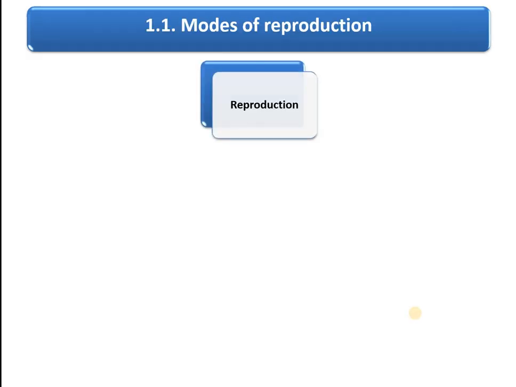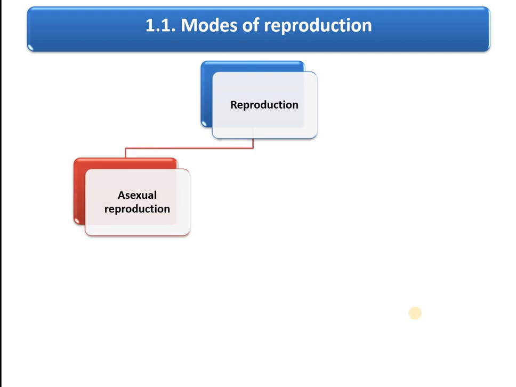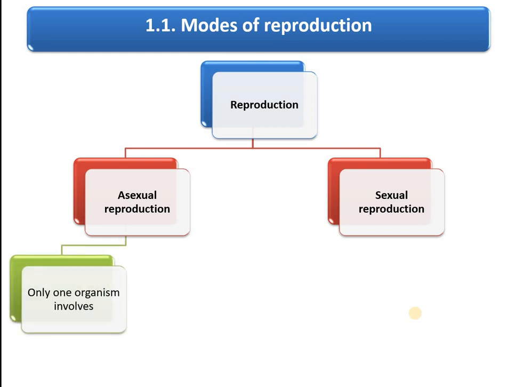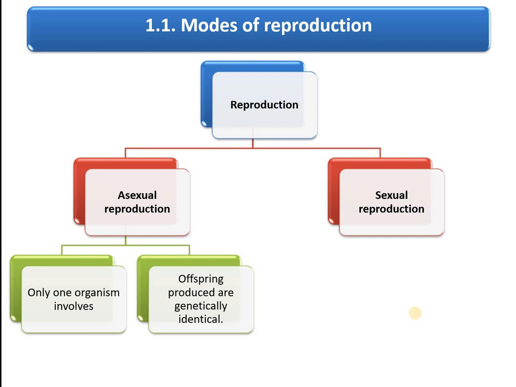Modes of reproduction. Now here we have two different modes: asexual reproduction and sexual reproduction. In asexual reproduction, as we already said, only one organism is involved, and the offspring produced by asexual reproduction are genetically identical. So we call this type of asexual reproduction uniparental inheritance. And the offspring produced look similar, so we can call them a clone.